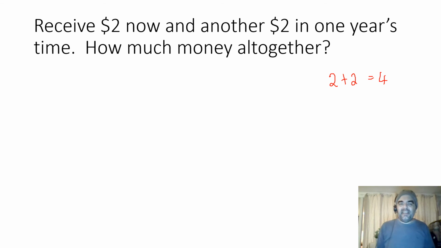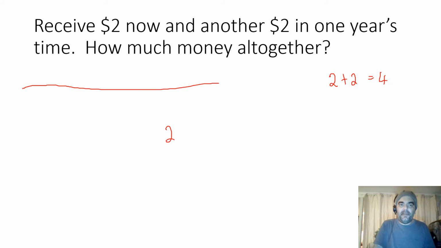Now, immediately you can see there's a problem with that because of the time difference, because money has time value. So we have to factor in interest. We'd rather receive money now than in the future because of the time value of money, and we're not factoring in interest. So if we wanted to improve that model, we could say that the total amount of money is $2 that we receive now.